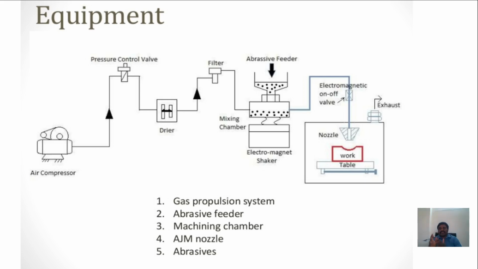From the nozzle it strikes the workpiece, and there will be a hood. In this one there is the exhaust. Whatever dust particles are produced are moved away from there. That is the exhaust, and the zone should be covered with the hood. Here we are using a gas propulsion stream, abrasive feeder, machining chamber, abrasive jet machining, and abrasive sphere.